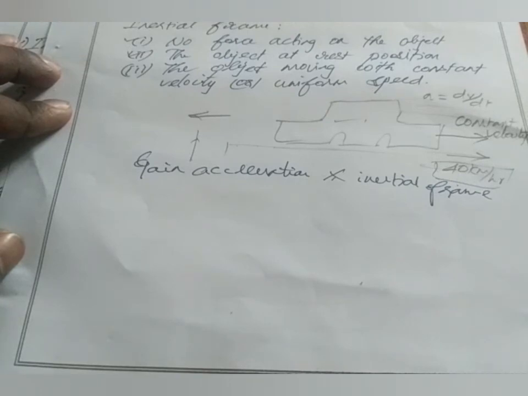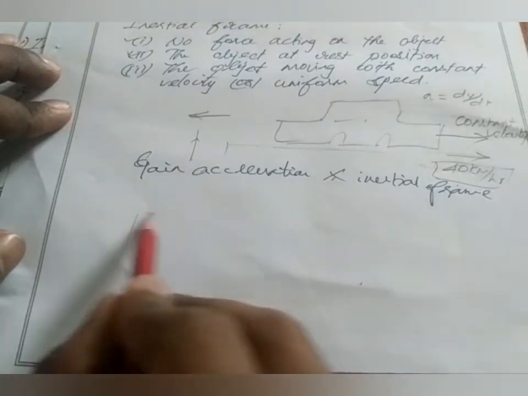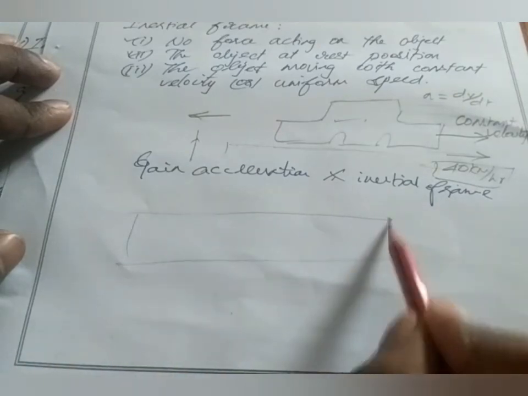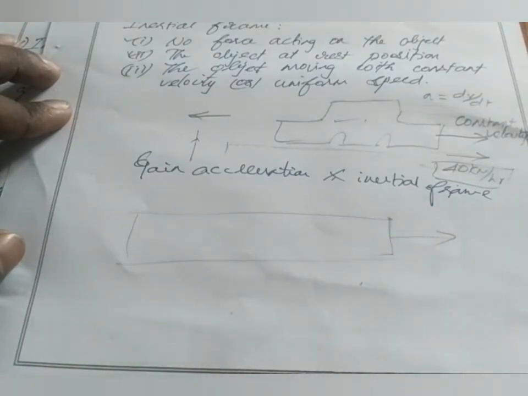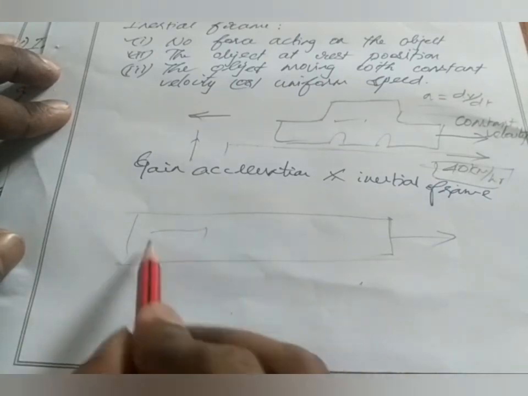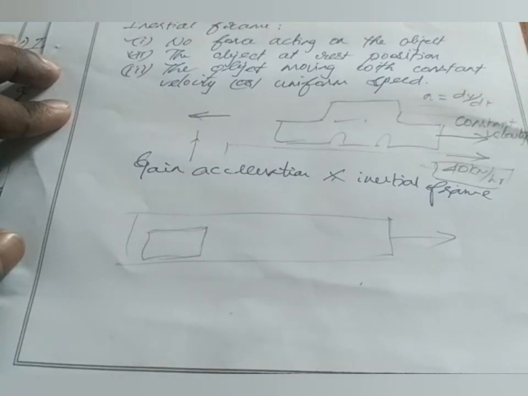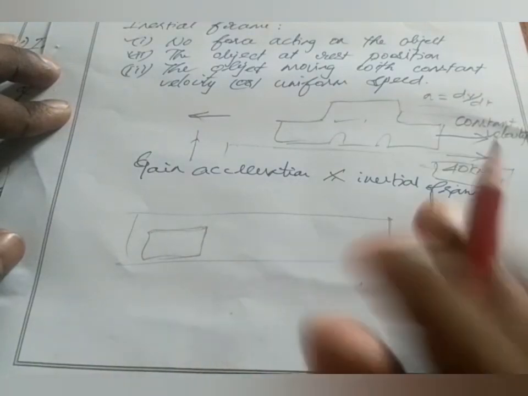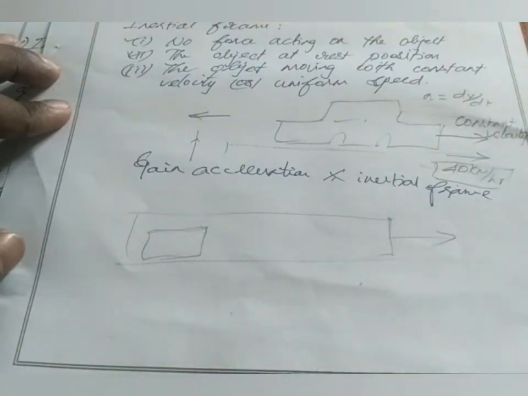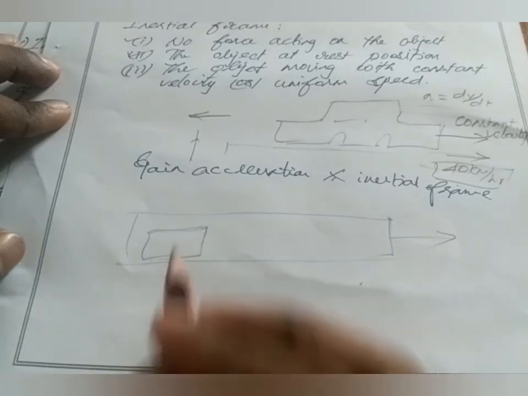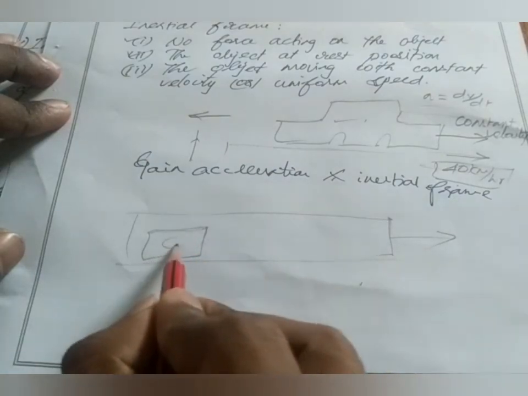Consider a situation: a train is moving. We consider a table on the train. Now the train is at rest position. We place an object on the table.